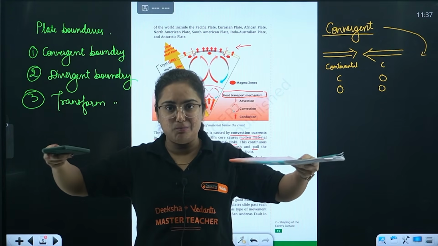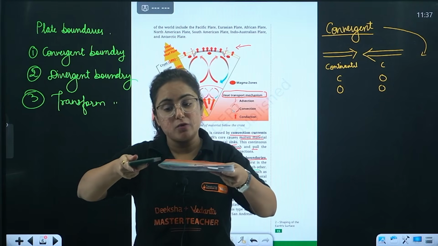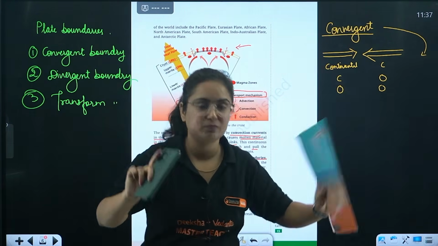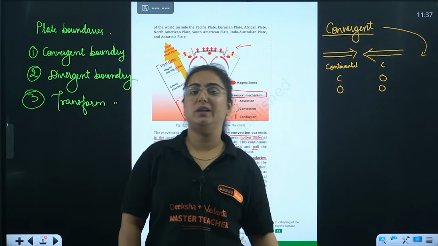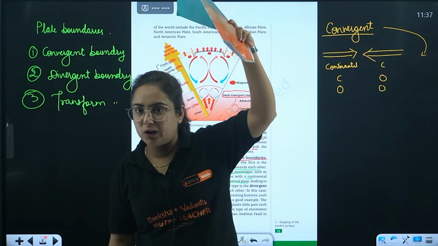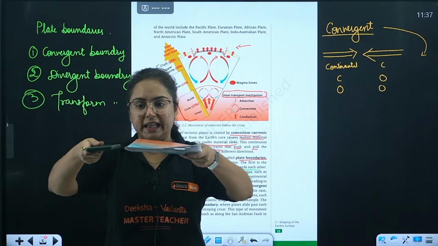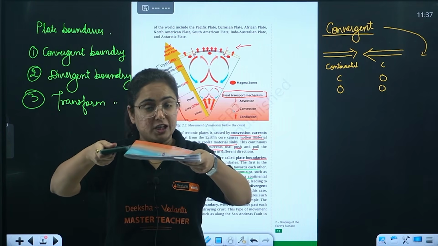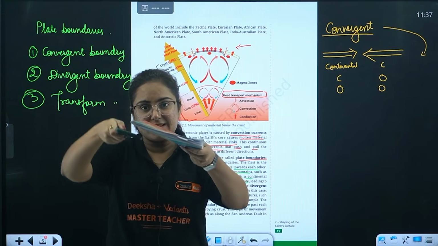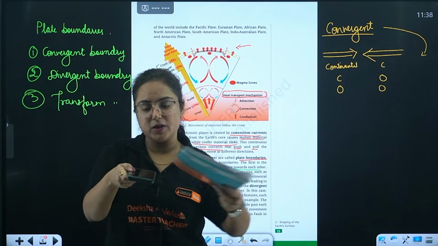So whenever two plate boundaries come towards each other and they are continental boundaries, they will form a new landform, that is fold mountains. Second point, ma'am, what happens when one is a continental plate and the other one is the oceanic plate? When they come together, converge with each other, pay attention, this oceanic plate will sink beneath it. It will go below this, and the land surface will come over it.